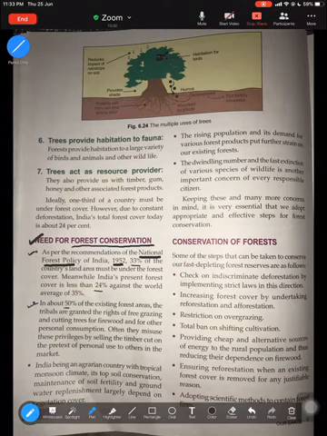Second, in about 50% of the existing forest, what is happening? Tribals are granted the right to free grazing and cutting down of trees. Now this is leading to a lot of misuse of privileges by selling the timber. So this is leading to a lot of problems among the tribal people. So the second reason why conservation of forest must be done is so that all this misuse of forest products and timber is controlled. Third, India being an agrarian country, because we belong to an agricultural country, it's very important that we protect a forest so that the fertility of the soil and the water level is not affected.